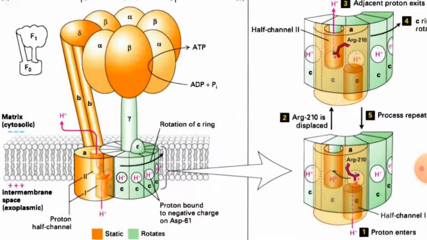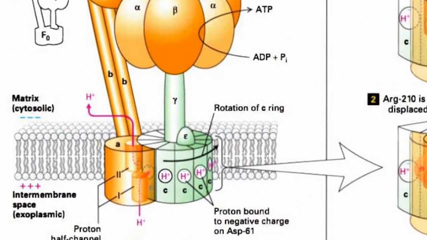Here one thing I will mention: at the intermembrane space, or exoplasmic region, the A subunit has two half channels, half channel 1 and half channel 2. Why do we call it a half channel? Because they are not fully extended throughout the subunit, they are not fully open. One is half open from the intermembrane space to the middle, and another is from the middle to the matrix. That is why it is called a half channel.